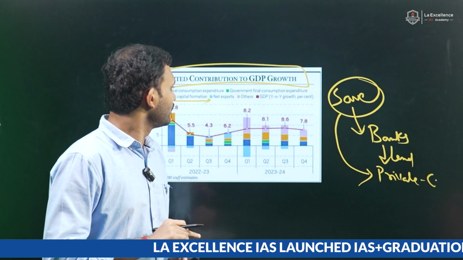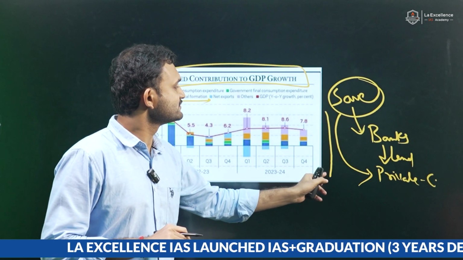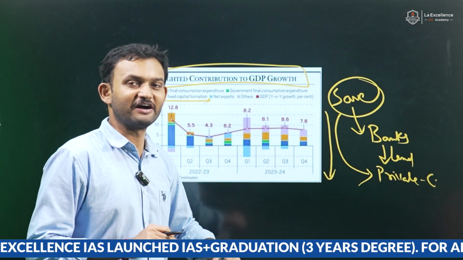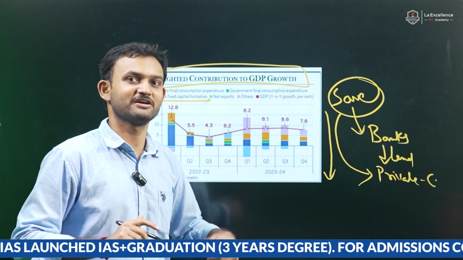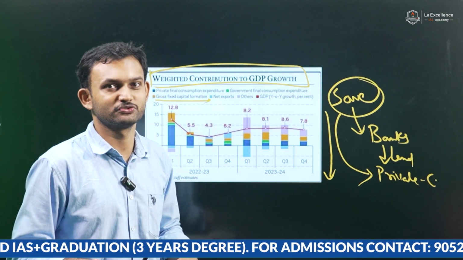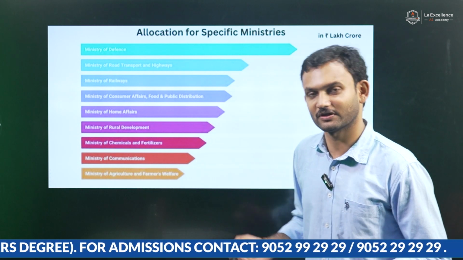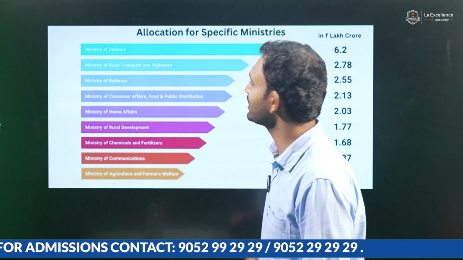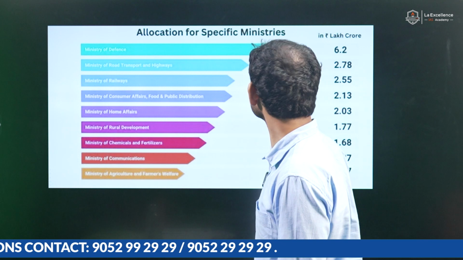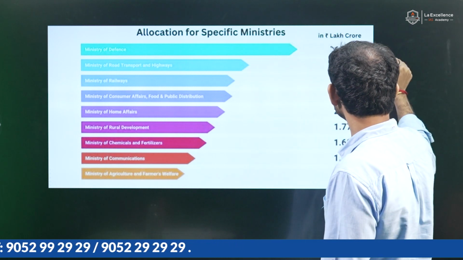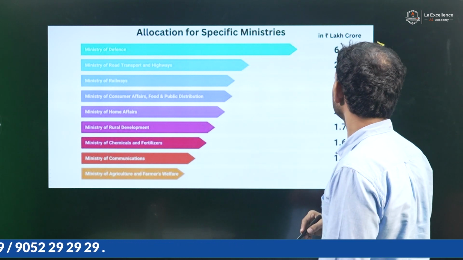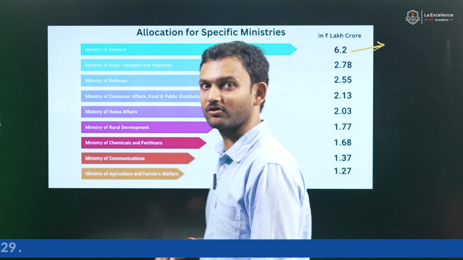Okay. So this observation was taken as justification for why direct taxes have been increased and indirect taxes have been reduced. Now, if you look at the sectoral allocation, the receipts part has been completed. Now let's go to the expenditure part. In the 6.2 lakh crores, defense has got a good chunk.